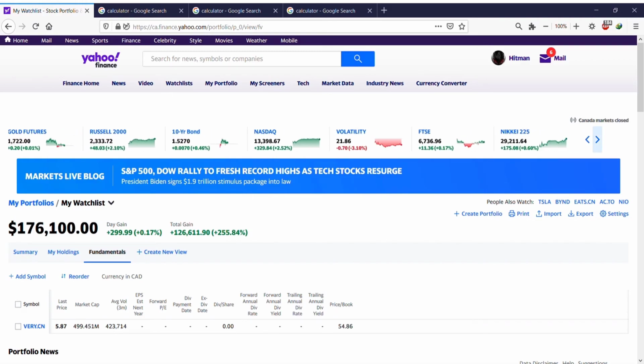you can click on this arrow to get anything. But remember that now it says Canada market's closed, so it tells you that it's closed.